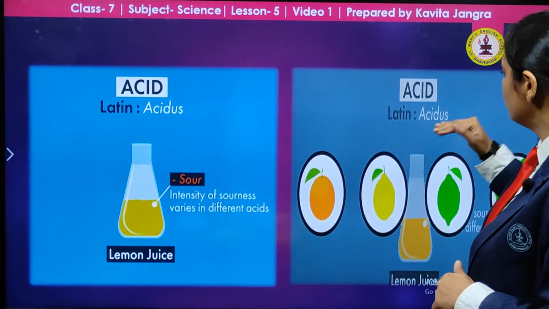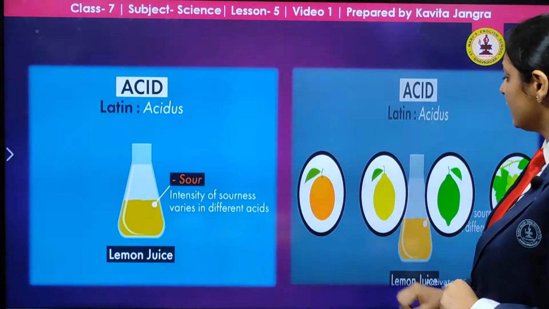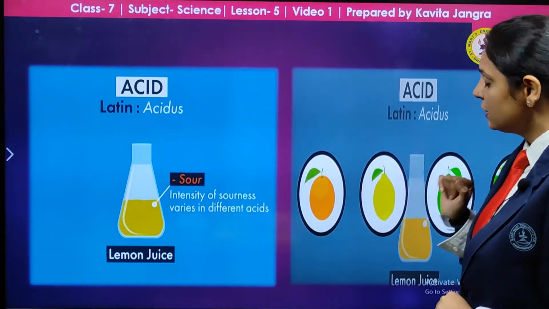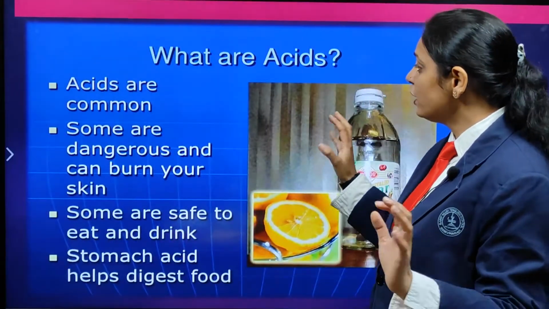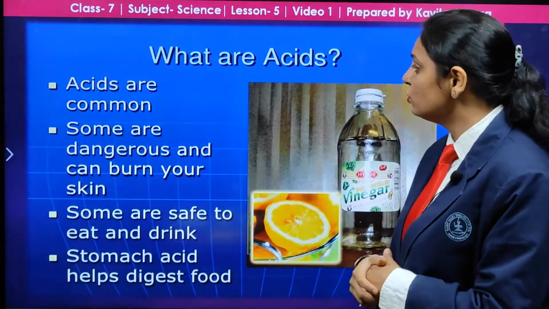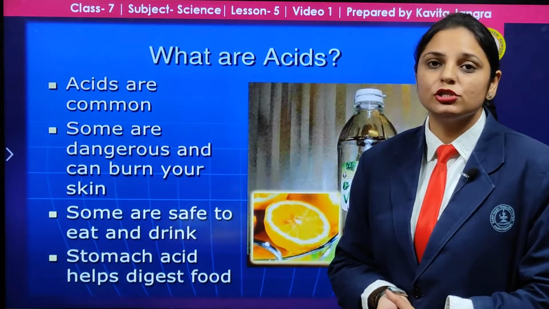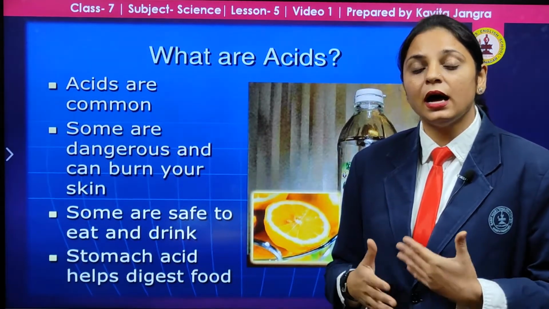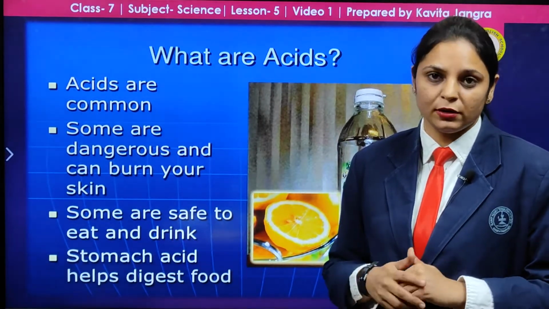Before I go ahead to the base, let us understand which acids we take in day-to-day life that are not harmful, that are organic. The lemon and the oranges and the grapes, these are all considered acids. If I ask you to describe acids, you must know that some of these are common and some are dangerous and can burn your skin. But the acids I showed you earlier, the naturally occurring ones in the lemon and in vinegar, do not have any harmful effect on our health.